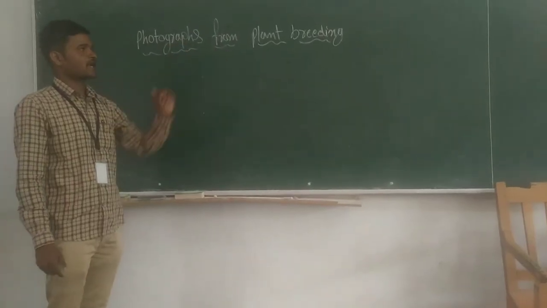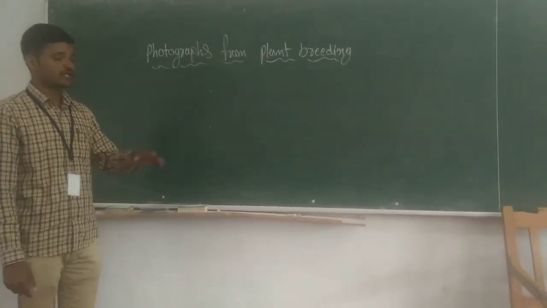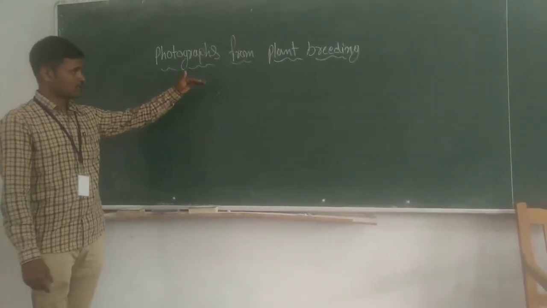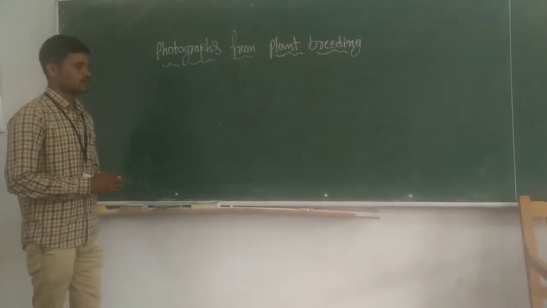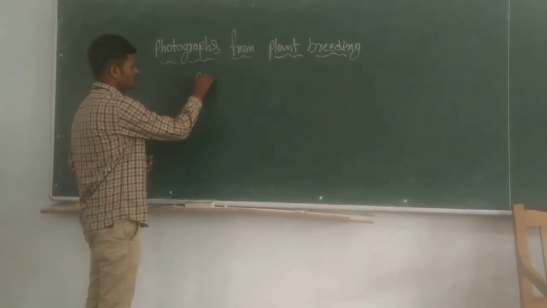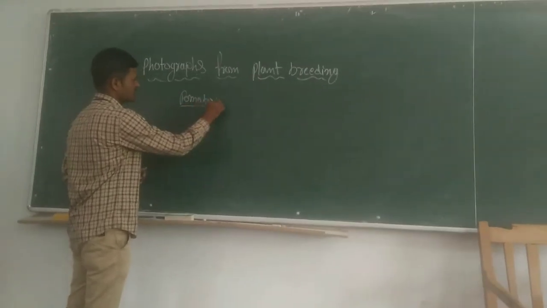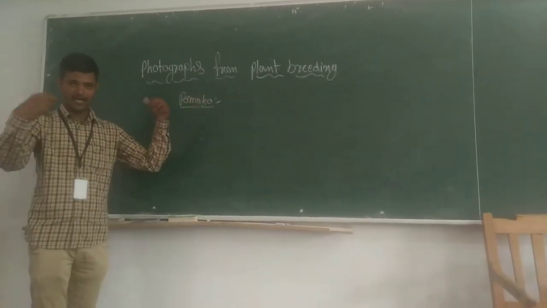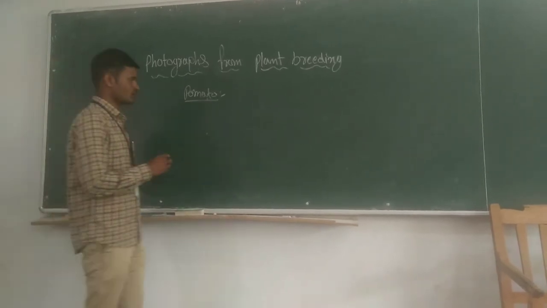Next, the process from plant breeding, as you already know about plant breeding from your theory classes, remains in the practical. After the development of plant breeding technology, you obtain a potato and tomato plant obtained from two similar species, potato and tomato.